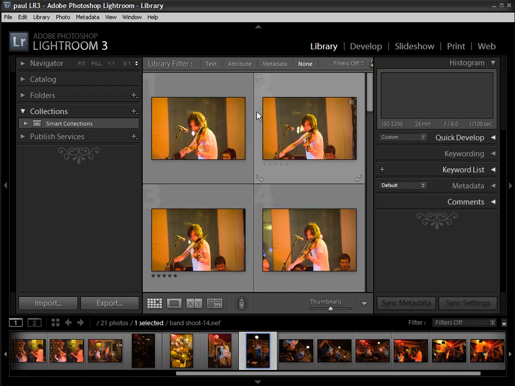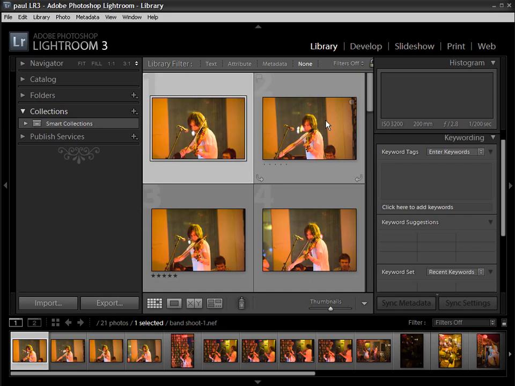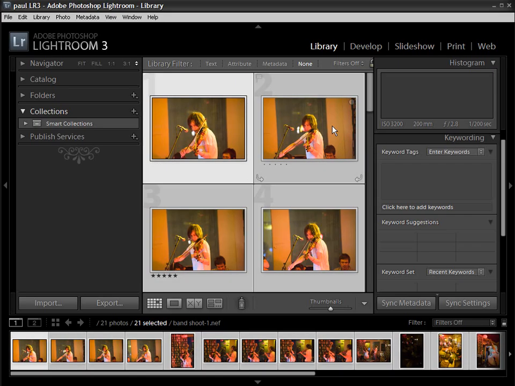Then in addition to all of those rating options, there's also keywording, so you can keyword all of the images from a shoot. So for example, if I just select all of my thumbnails there, I just press Control and A on the keyboard to select them all, and in my keywords tag panel I can just give them a keyword. We'll assign it band, and you can see we've got a little icon in the corner there which symbolises that they've all been keyworded.